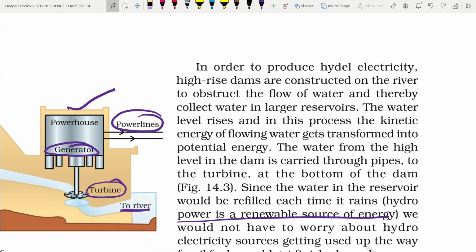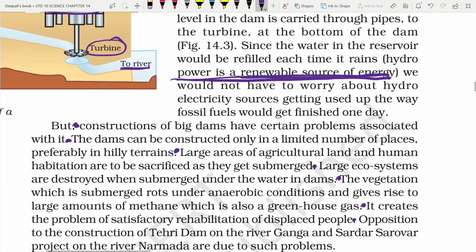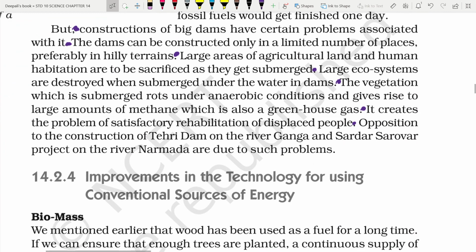The advantages are that it is a renewable source of energy, and the amount of electricity produced is more as compared to that of thermal power, but it has disadvantages which are listed above.